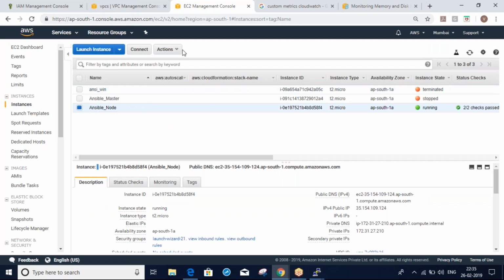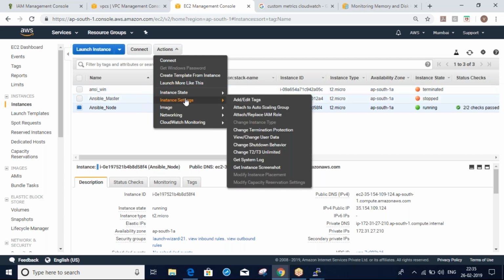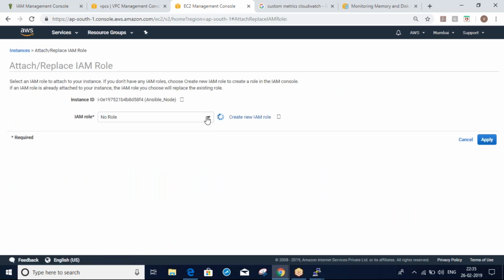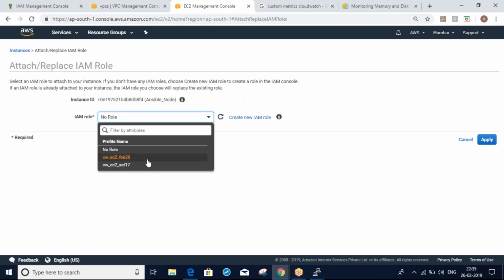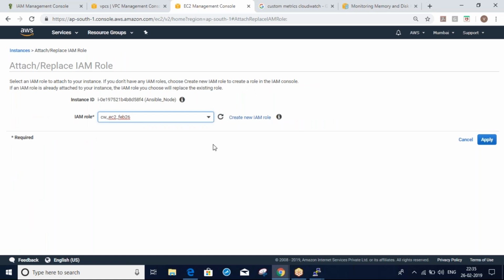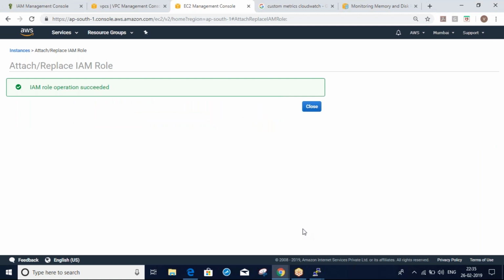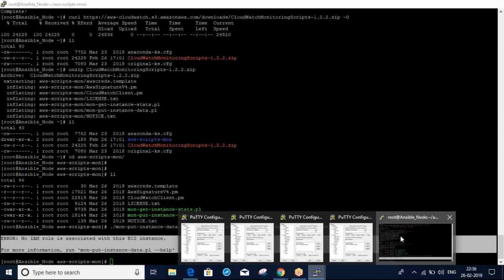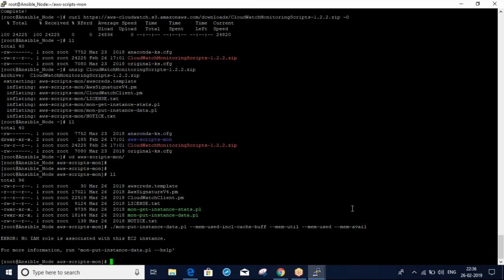Select your instance, Actions, Instance settings, Attach or replace IAM role. Here select the role which we have just created. I created this one, February 26. Apply. That's it. Now I'm in the console, not the Linux command line.